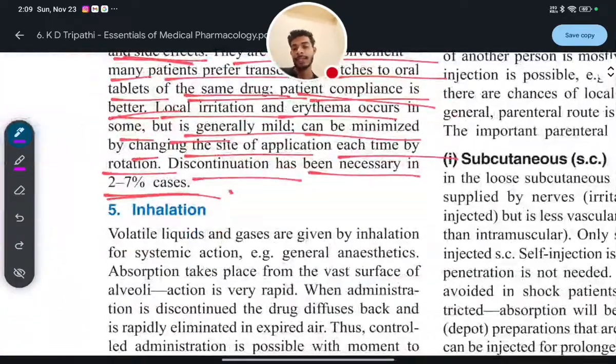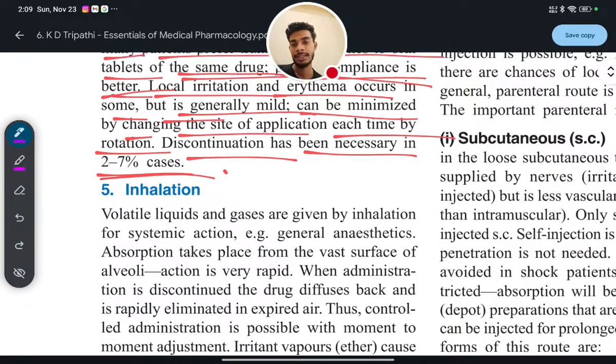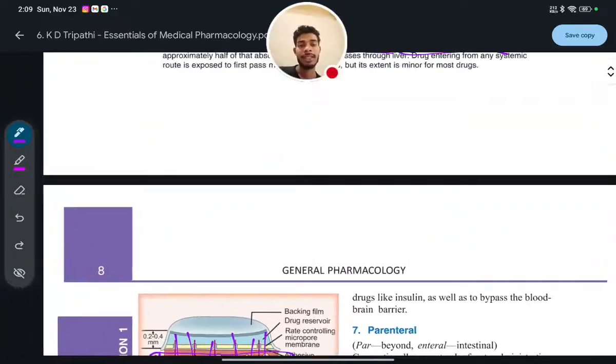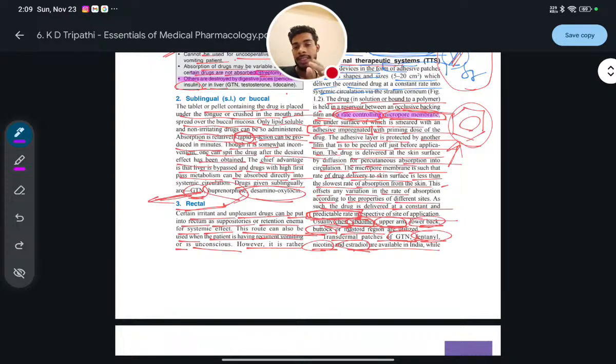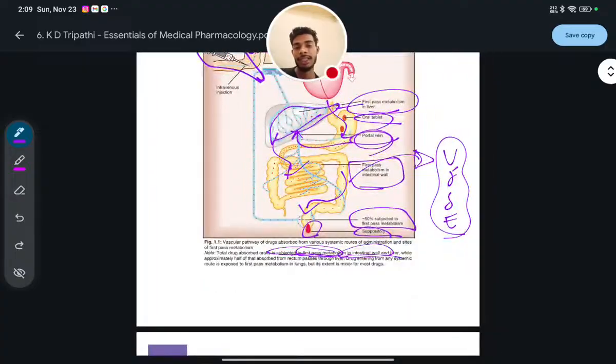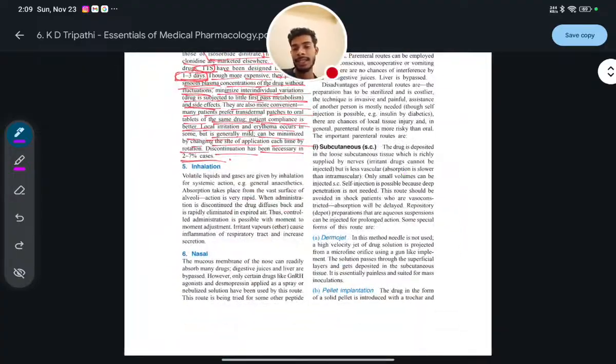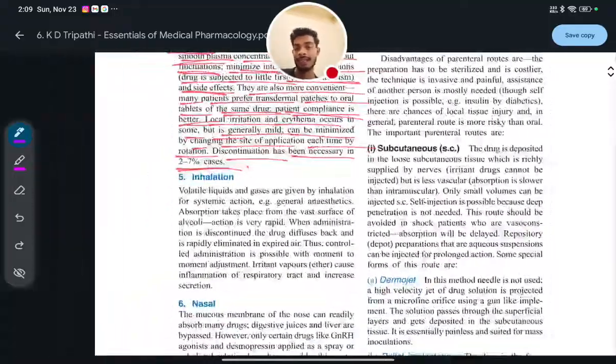So I think we have completed up to this. So what are the routes of administration? Local we have already completed. Then systemic. In systemic, what did we get? Number one is oral, number two is sublingual, number three is rectal, number four is cutaneous and subcutaneous. Next, number five is inhalation, number six is nasal, and number seven is parenteral.